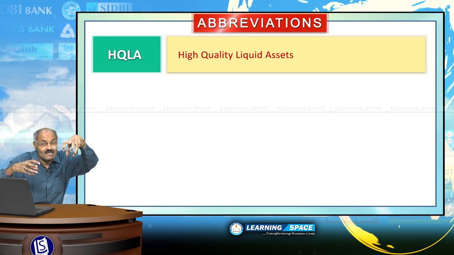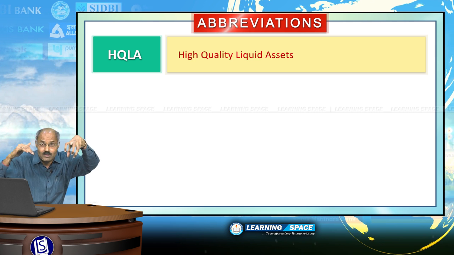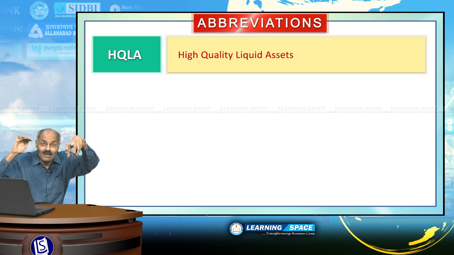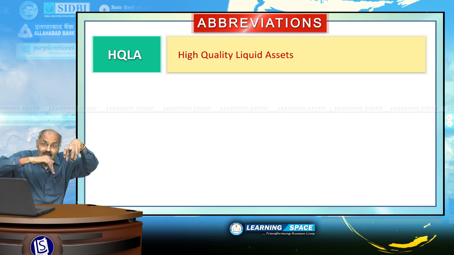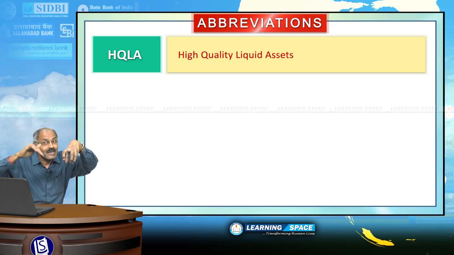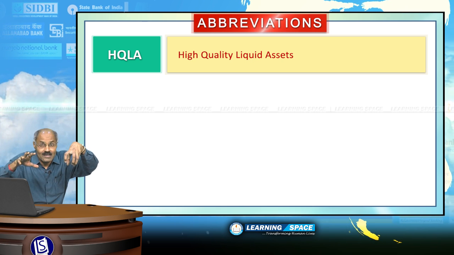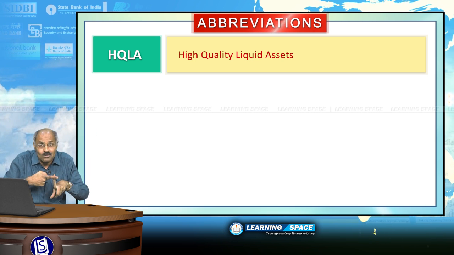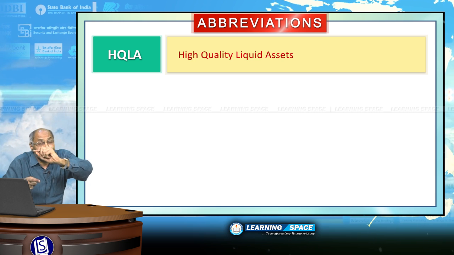High quality liquid assets, as per the Basel norms, banks are required to hold in HQLA form. That means they have to maintain high quality liquid assets for a 30-day stress scenario, that is the liquidity coverage ratio.